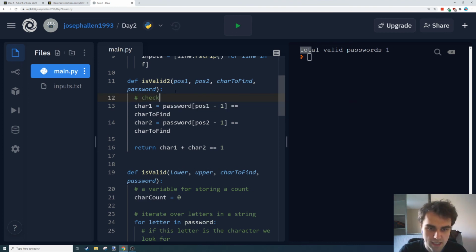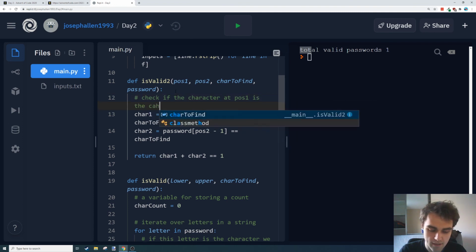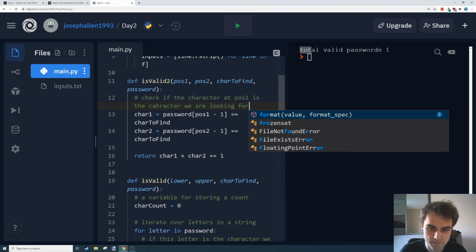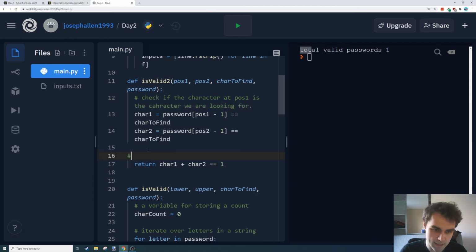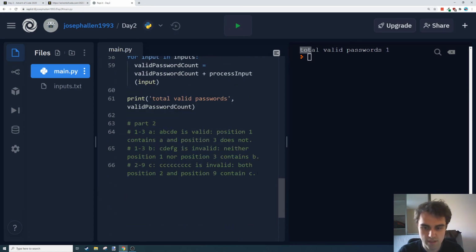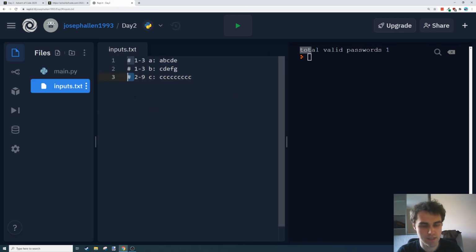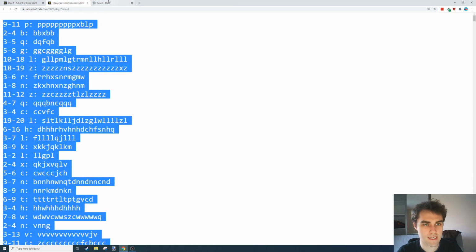Check if the character at position 1 is the character we are looking for. And then this is what we call an XOR in Boolean algebra, so only if one is true and the other is false. So if they're both true, we don't care. XOR these chars, and I think we might be in a place where we can try and answer it. So that's all good for that first part. That's all good, so we should just be able to turn this back to our full answer set.